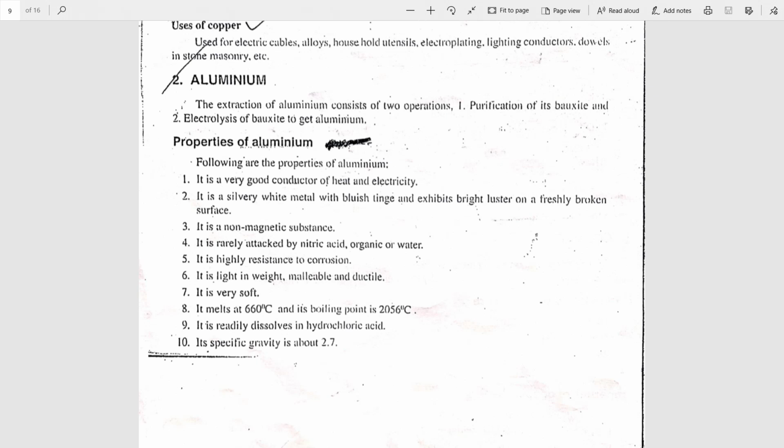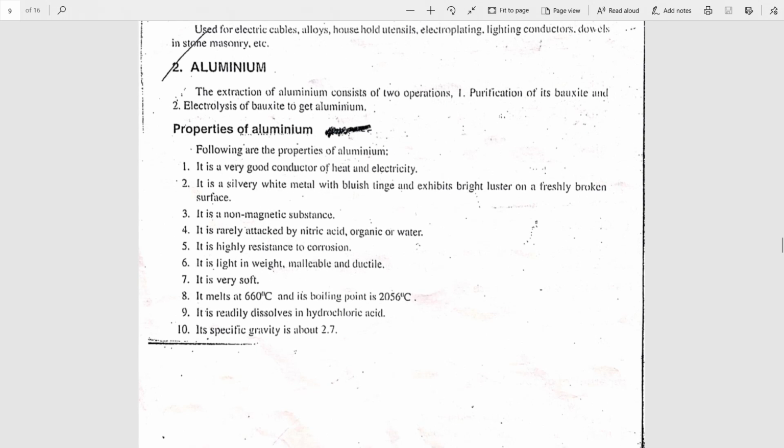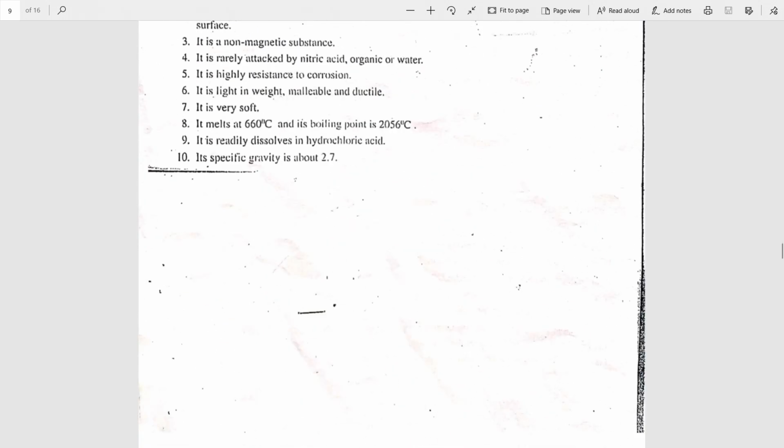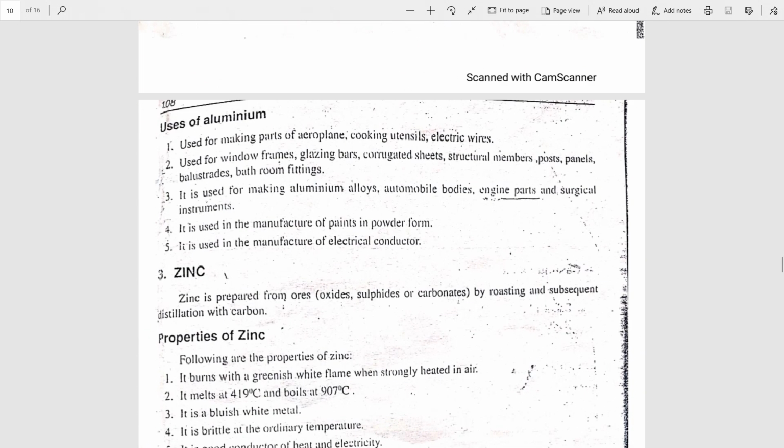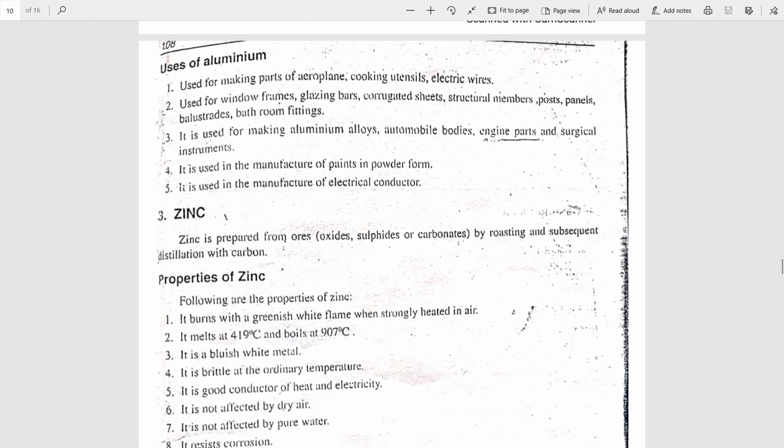Its MP is very low, 660 degrees centigrade, and BP is 2056 degrees centigrade. It dissolves in HCl acid. Its specific gravity is 2.7. Then where are we using aluminium?